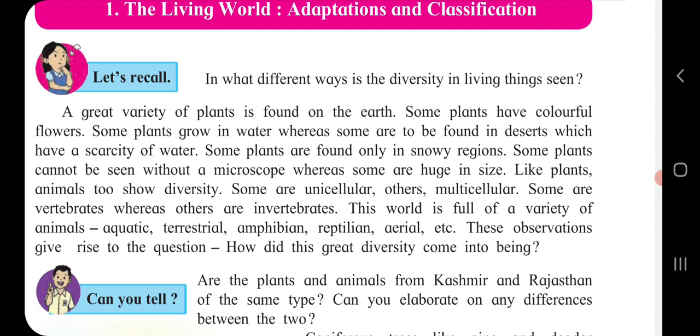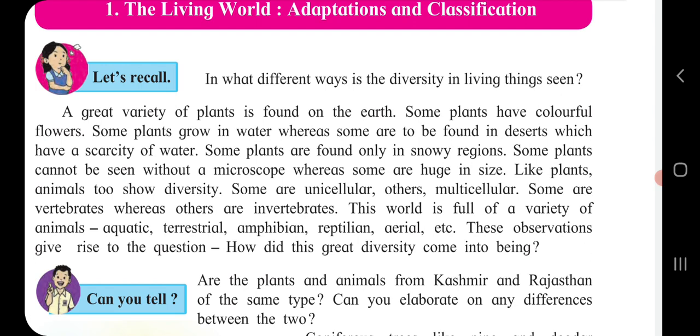After that, this world is full of a variety of animals: aquatic, terrestrial, amphibian, reptilian, aerial, etc. This observation gives rise to the question, how did this great diversity come into being?